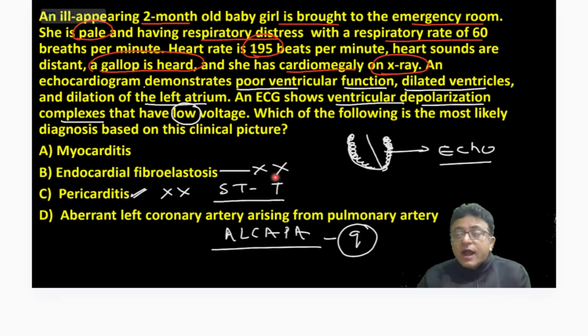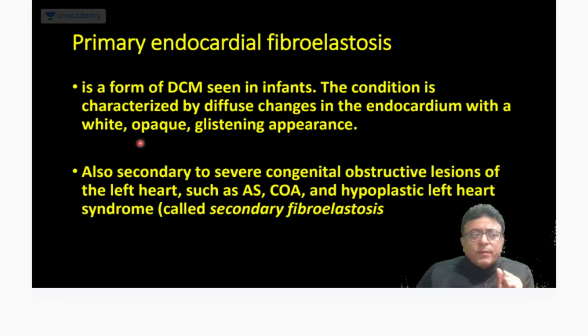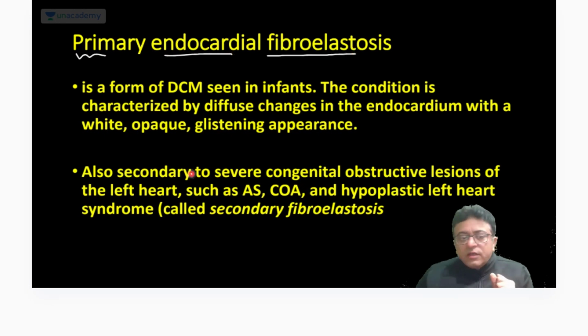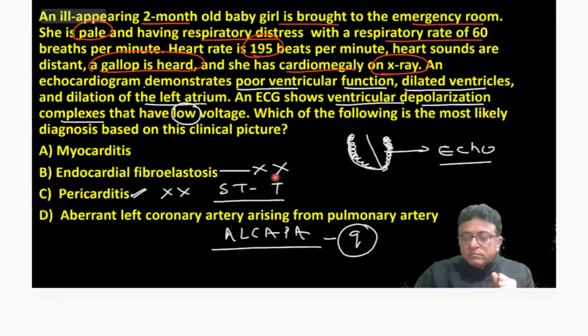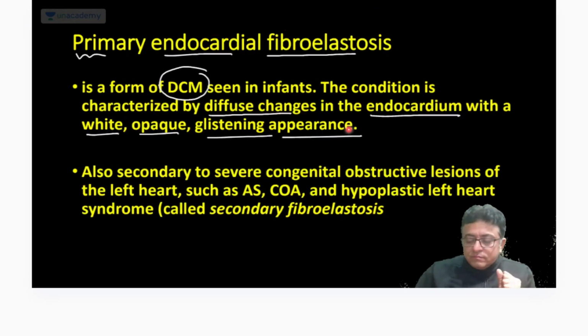You do the X-ray, cardiomegaly. Echo, LV function poor. ECG, low voltage complexes. It is myocarditis. Now, we read each and every topic clearly. Primary endocardial fibroelastosis. This is a form of dilated cardiomyopathy where diffuse changes are seen in the endocardium with a white, opaque, glistening appearance. You can't miss this on echo. White, opaque, glistening, and this is seen in severe obstructive lesions, coarctation of aorta, AS.